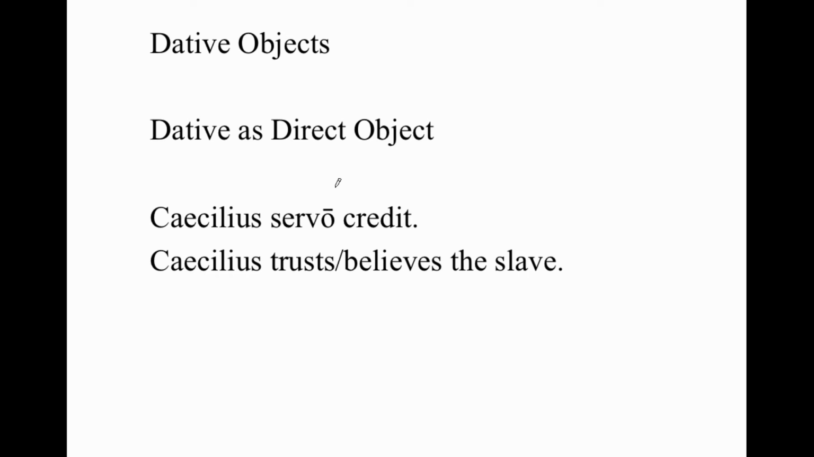So in this case, servo is dative. Just as we had in the last sentence where it meant gave money to the slave, here Caecilius trusts the slave or believes the slave. Now look at the verb fauet. It can mean favor or support. So Caecilius servo fauet, Caecilius favors the slave or supports the slave.